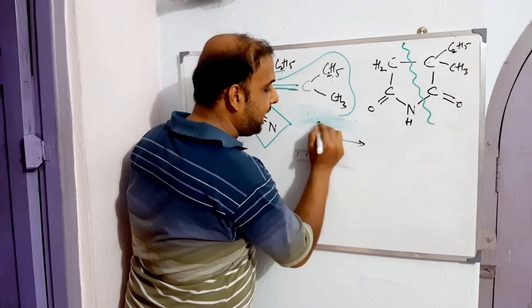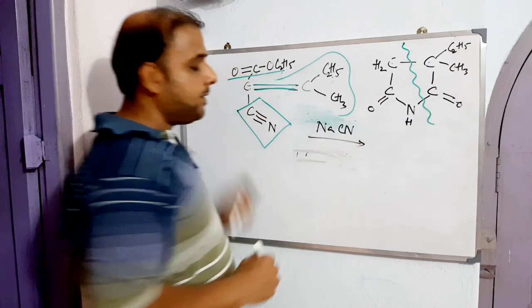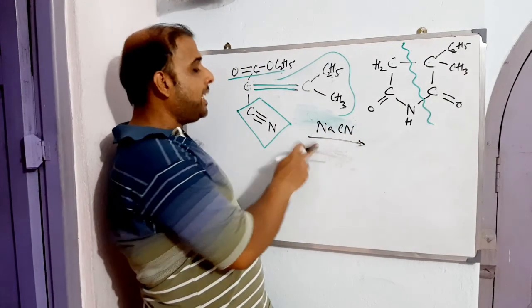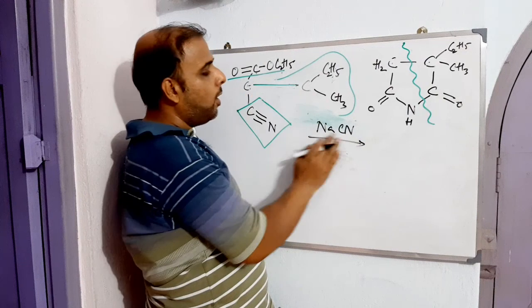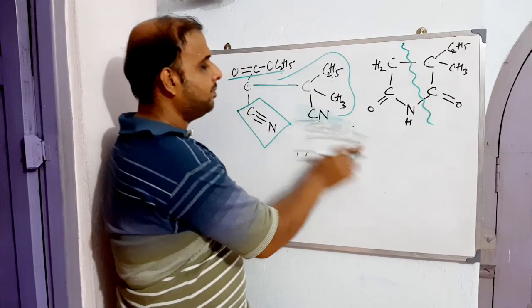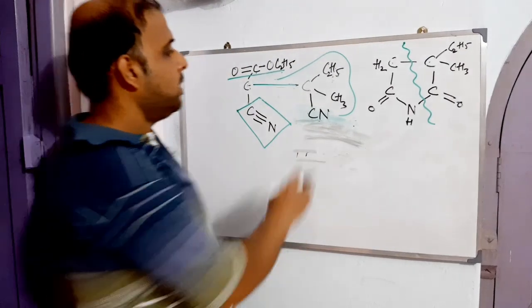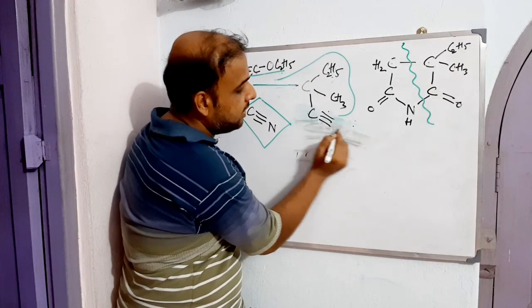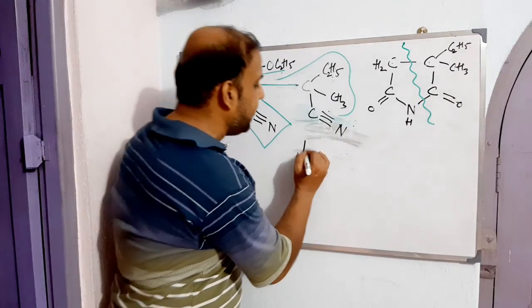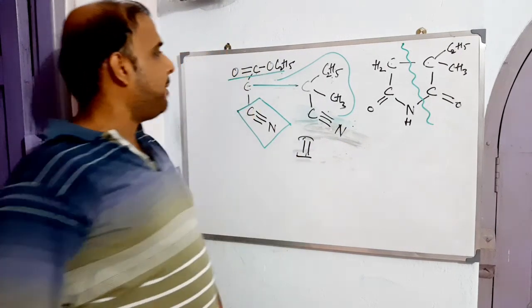For that very reason we have brought NaCN, sodium cyanide. What will this sodium cyanide do? Sodium cyanide will try to break this bond and insert the cyano group to the other carbon. If we write it chemically, it is something like this. So this is found to be the second intermediate. Now we have got the second intermediate.